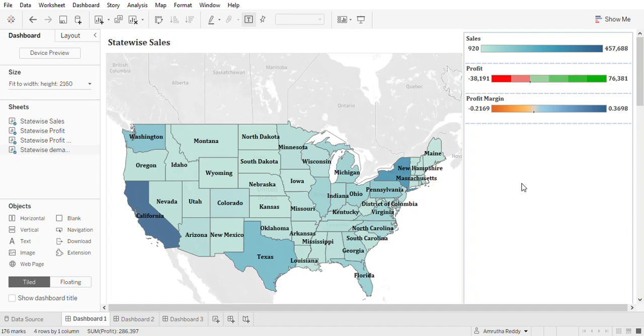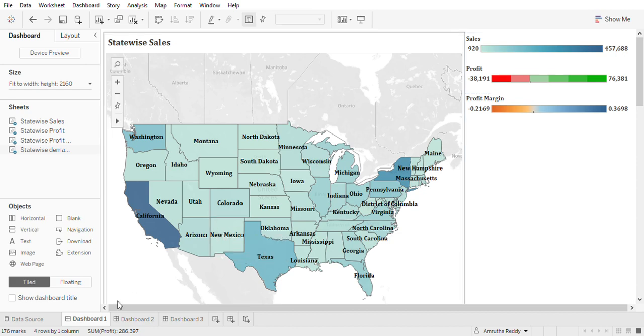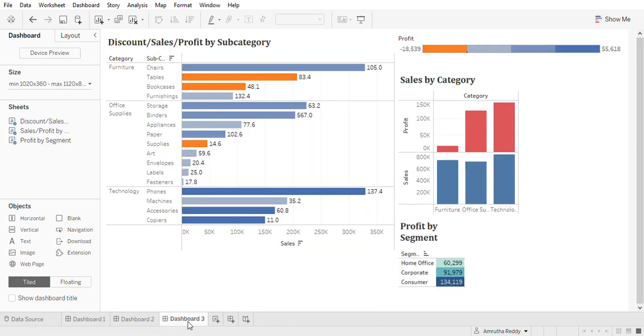I am a data science and business analytics intern at the Sparks Foundation. This is my third task. The task is to perform exploratory data analysis on the sample superstore dataset. I have used Tableau for this task. There are three dashboards in total.